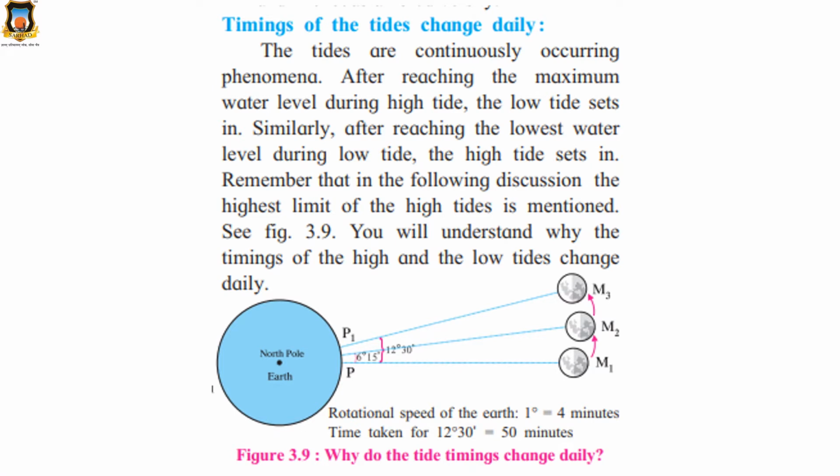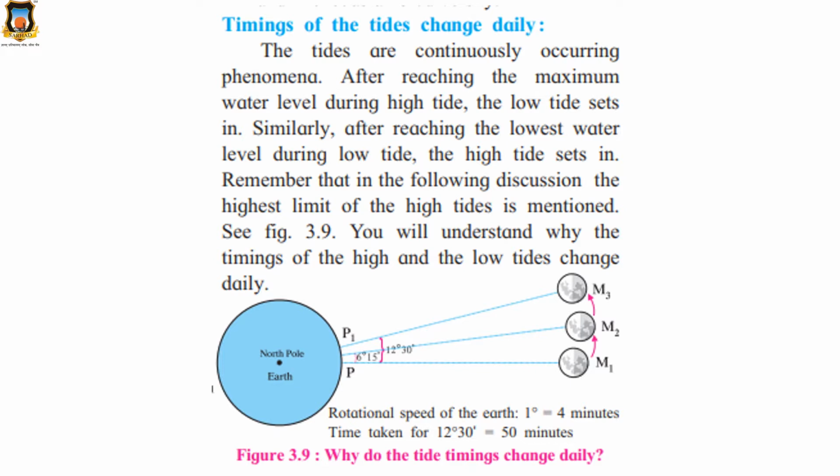Timings of the tides change daily. So we have seen the tides are continuously occurring phenomena. Yes, just as day and night occur, the tides occur continuously. After reaching the maximum water level during the high tide, the low tide sets in. This I told you. Similarly, after reaching the lowest water level during low tide, the high tide sets in. Remember that in the following discussion, the highest limit of the high tides is mentioned.